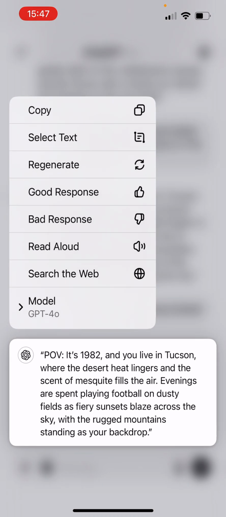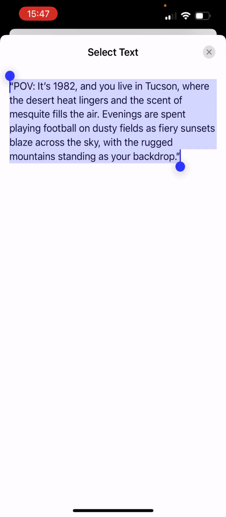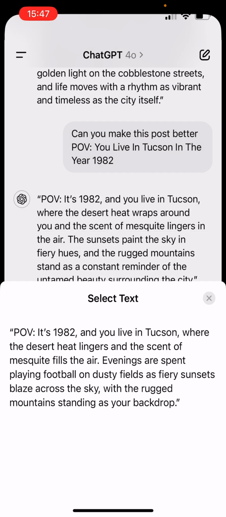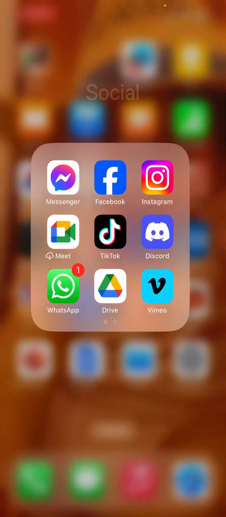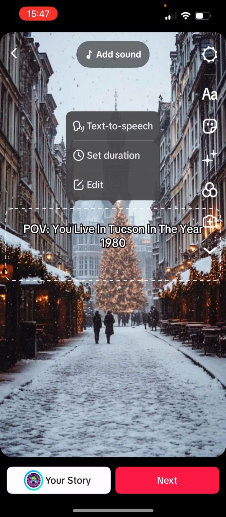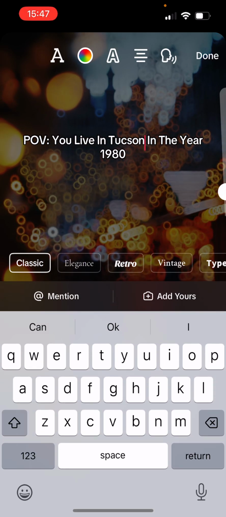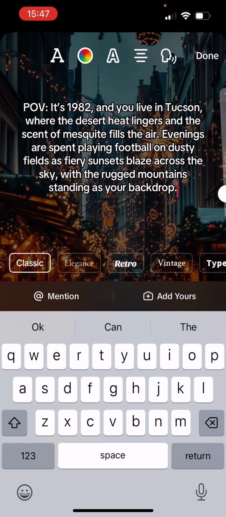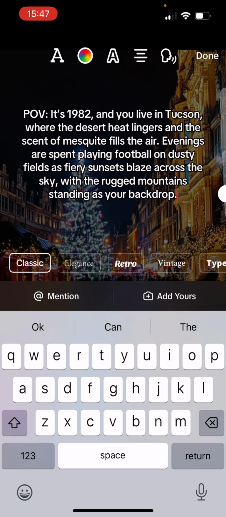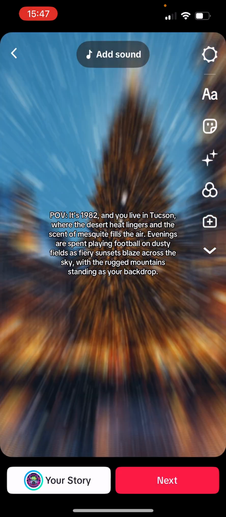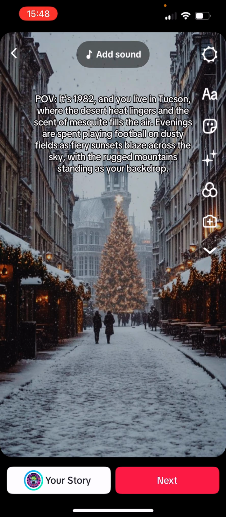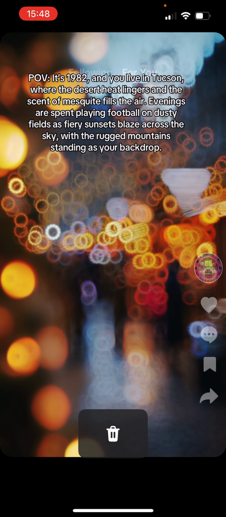Then I select the text. Make sure you don't select the quotation marks. I copy this, take it straight from that back to here, and then I edit the text. Paste it, make sure it's big enough that people can see. And then once I've finished, bring the text a little bit smaller, not too small, but enough so it doesn't touch this over here, touch this up here.